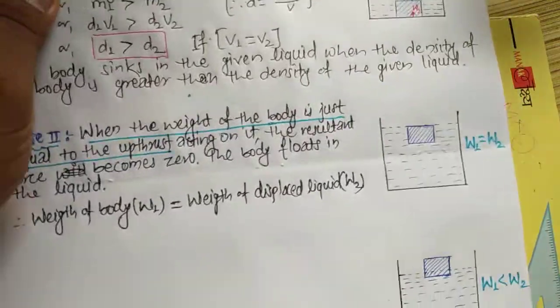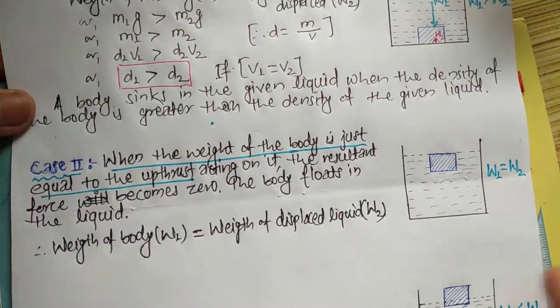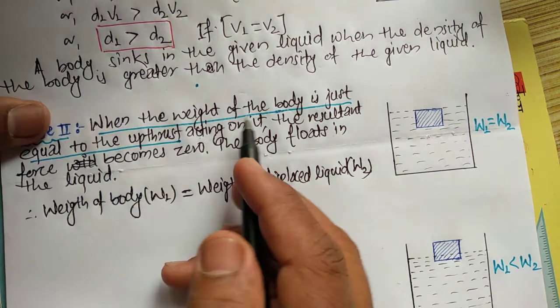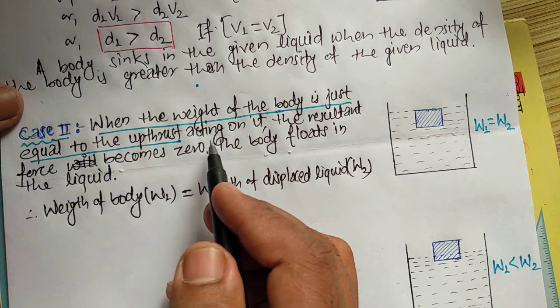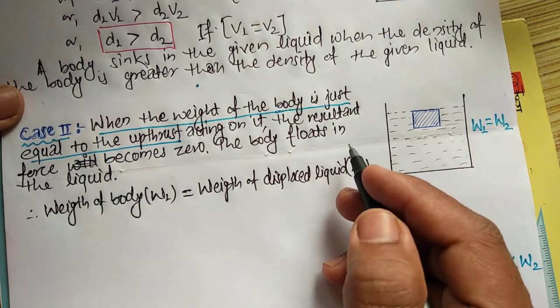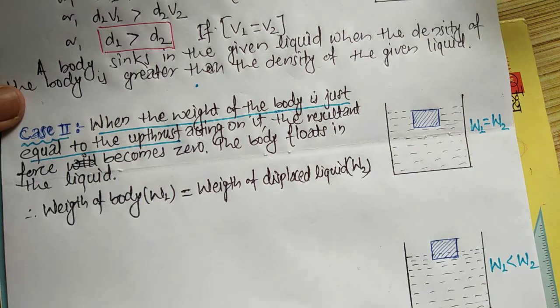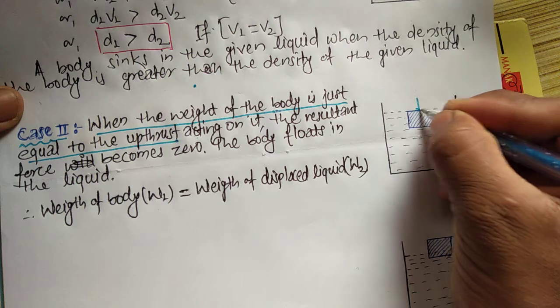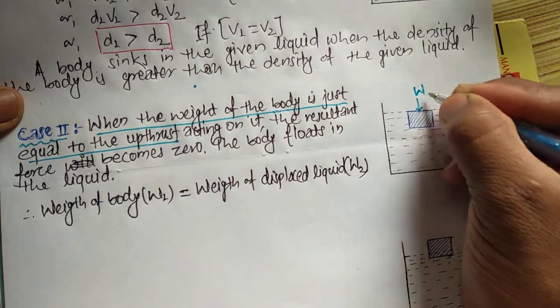Now go to case 2. Here in case 2, when the weight of the body is just equal to the upthrust acting on it, the resultant force becomes 0.